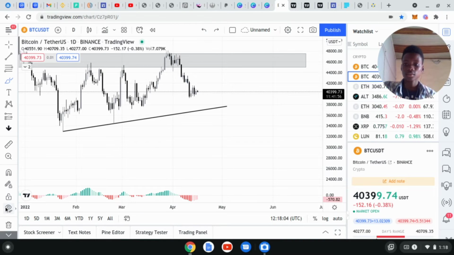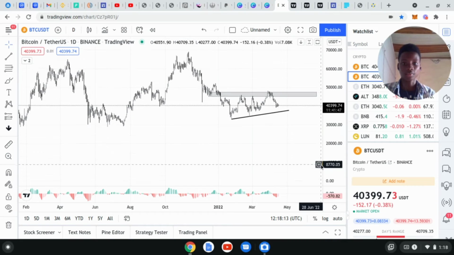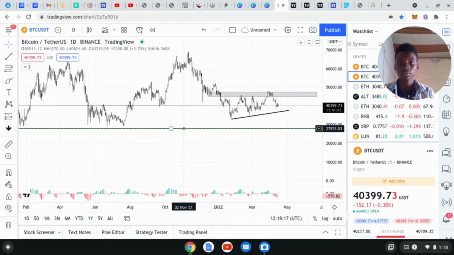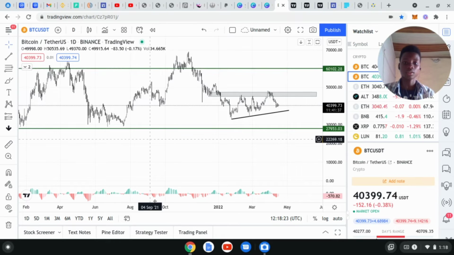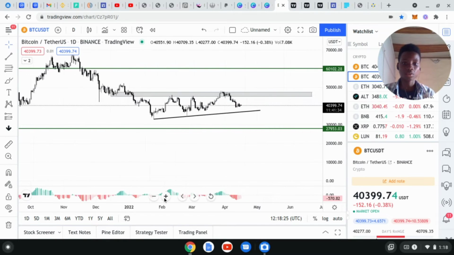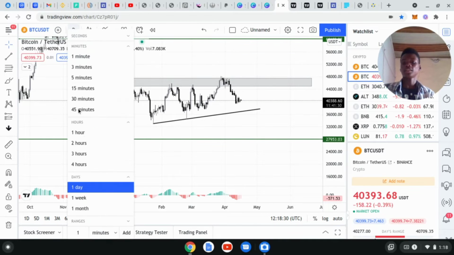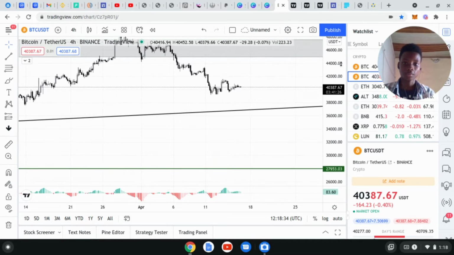Let me see the overall market analysis. Okay, there's a support here. We also have another major support level. Okay, I think that is all on the daily time frame. Let's move over to the 4-hour time frame to see if we'll get more information.